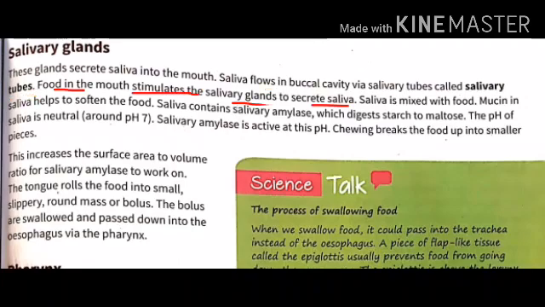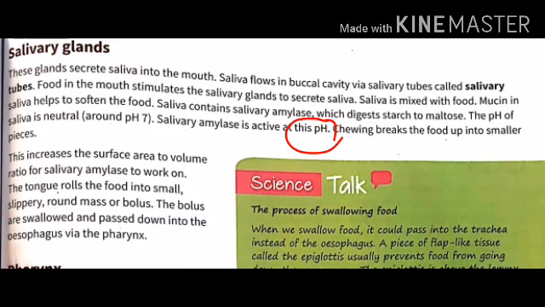Food in the mouth stimulates the salivary glands to secrete saliva, and then this saliva gets mixed up with the food. And mucin in saliva helps to soften the food. Actually, mucins are glycoproteins that thicken the saliva. In addition to mucin, saliva contains an enzyme known as salivary amylase, which helps in the breakdown of starch into maltose. Maltose is a form of sugar. Saliva is neutral in nature, having a pH around 7, and salivary amylase is active at this pH.